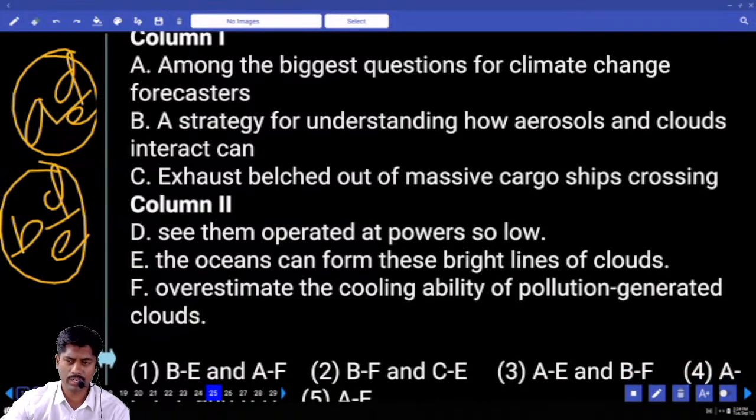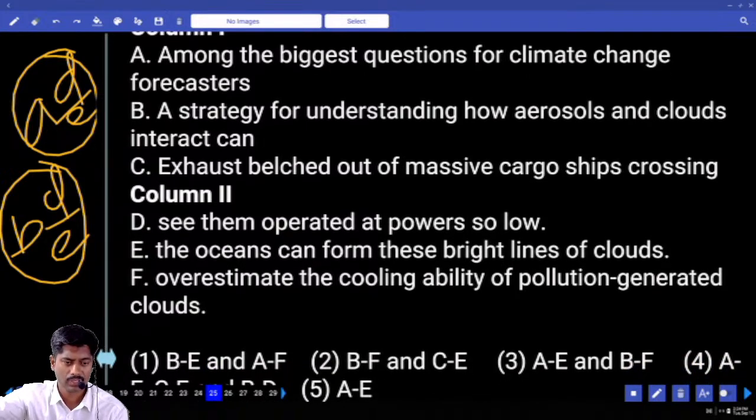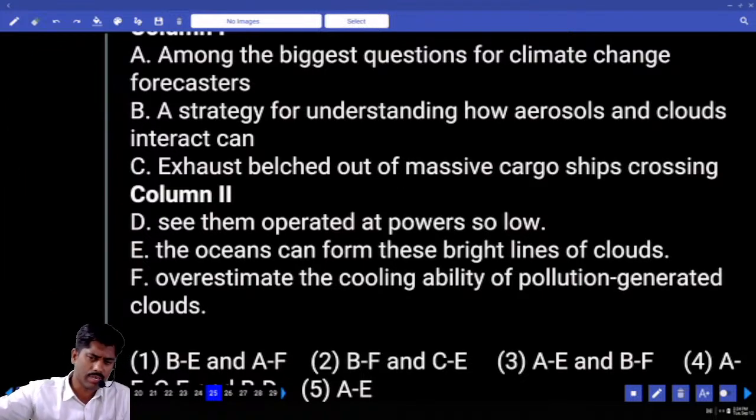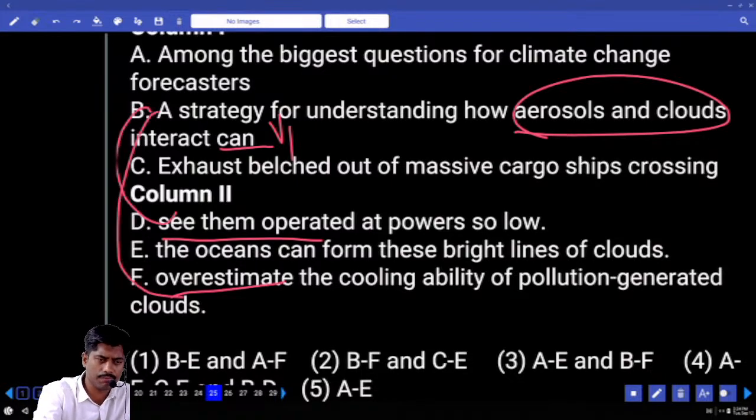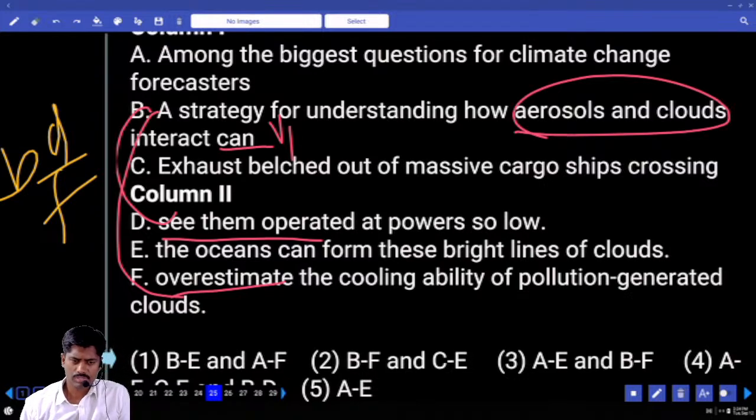Among the biggest questions for climate change forecasters, see them operated. Change forecasters, the oceans. Estimate. I'm not sure about it. A strategy for understanding how aerosols and clouds interact. Can see them operated, can oceans, can overestimated. We can take BD or BF. Strategy for understanding how aerosols and clouds interact, they interact, can overestimate the cooling ability. It can be BD or BF.